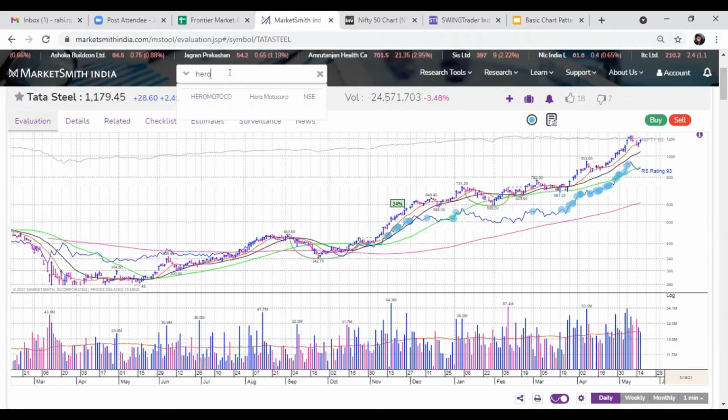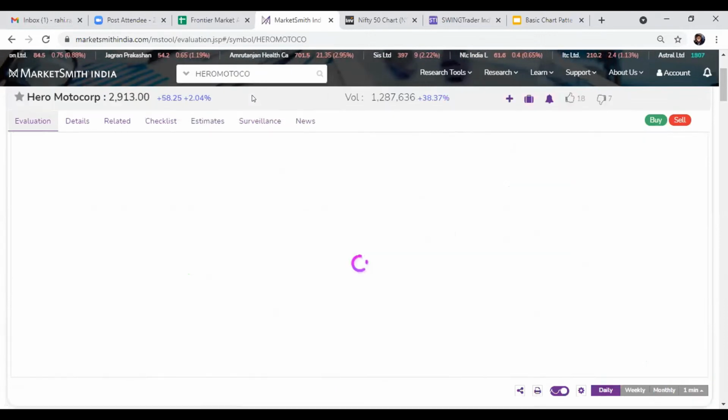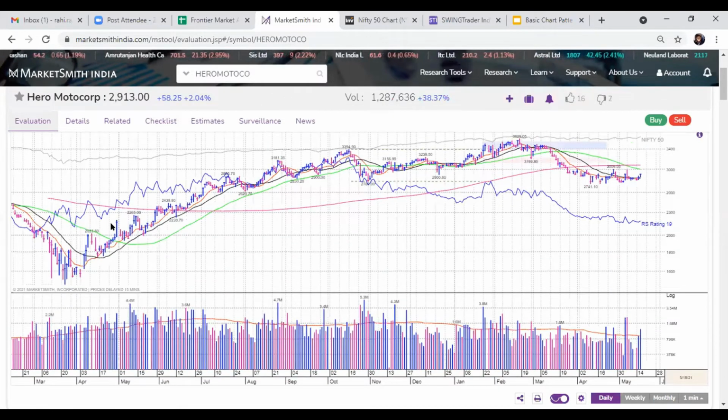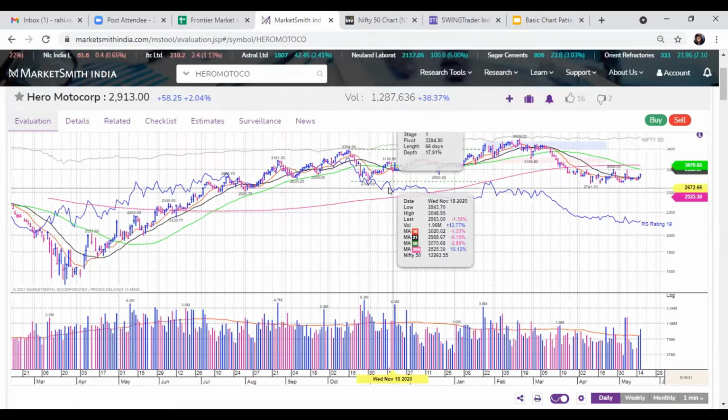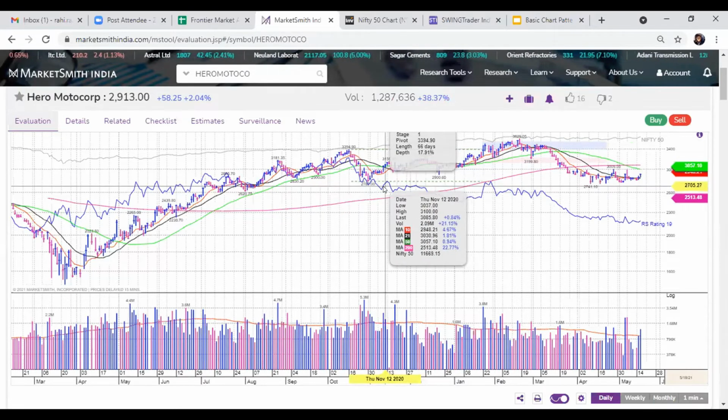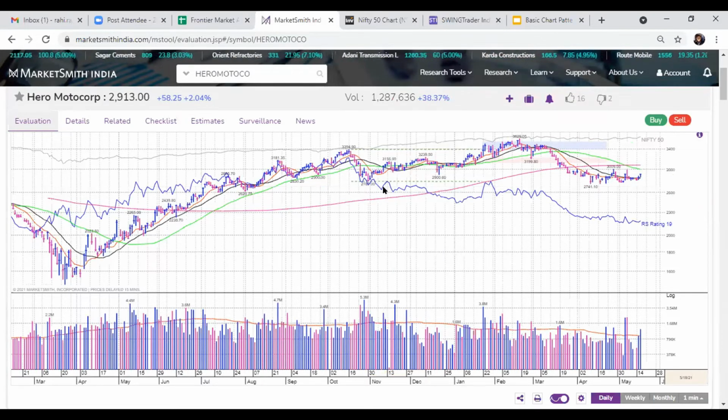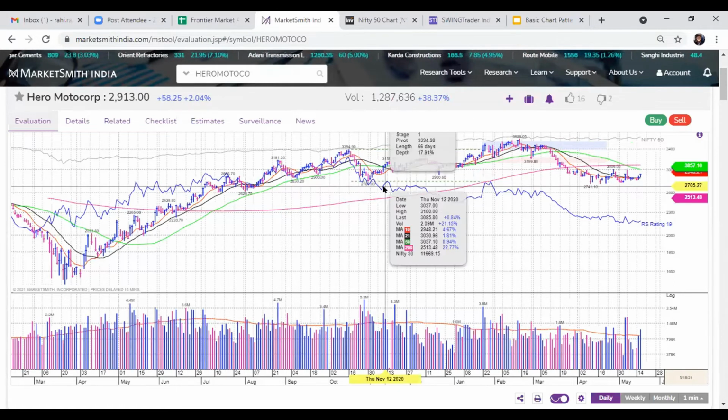As I have already discussed here, if you see this, here the 21 DMA has done the same thing. It is just the opposite of golden crossover, where the 21 DMA has undercut its 50 DMA, which is the longer term moving average, and the 21 DMA is the shorter term moving average.